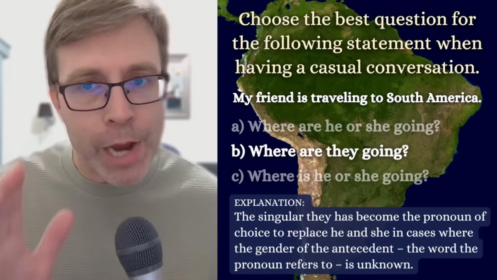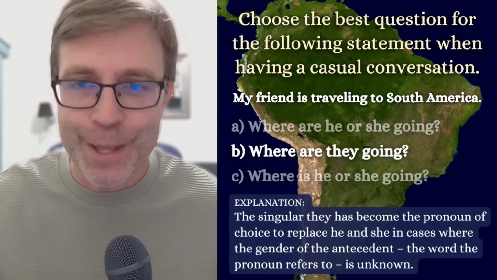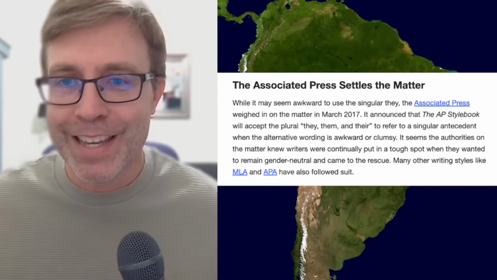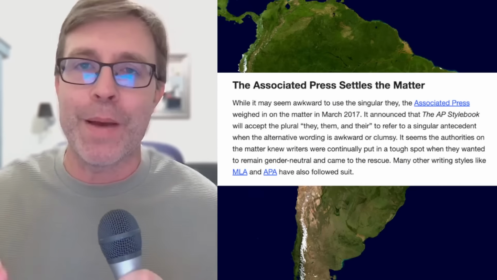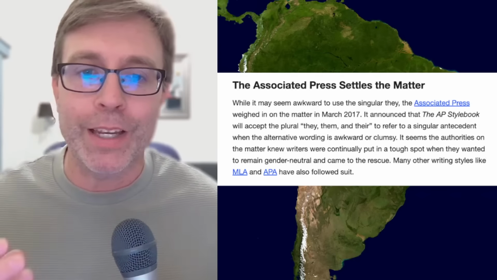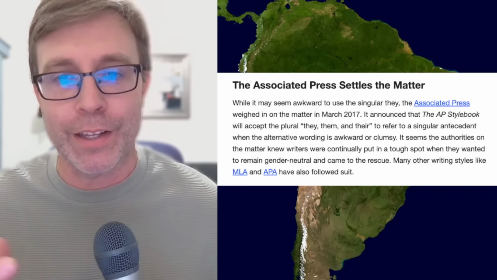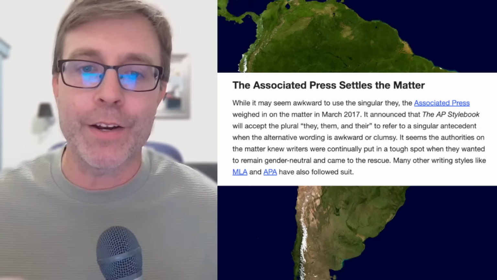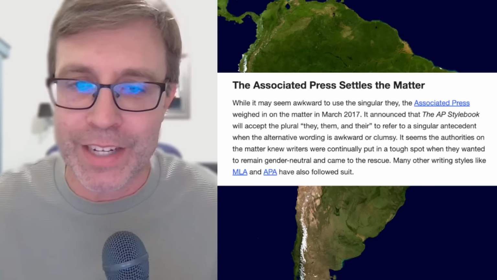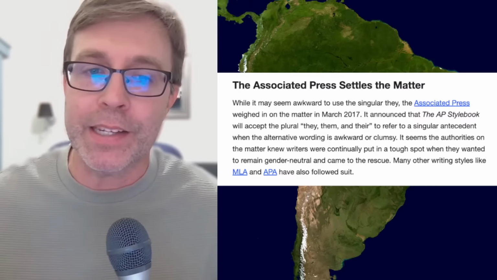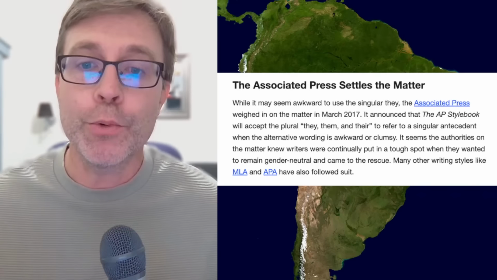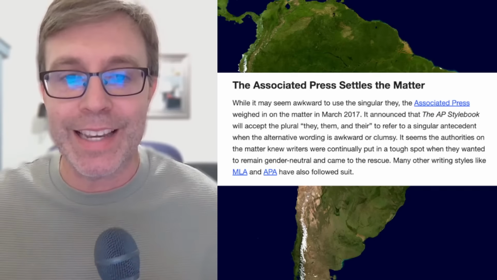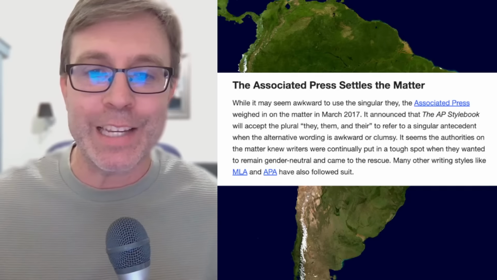However, I would challenge that notion with the following, because even this little excerpt, the Associated Press settles the matter. So I'll just read this quickly. It says, while it may seem awkward to use the singular they, the Associated Press weighed in on the matter in March of 2017. It announced that the AP style book will accept the plural they, them, and their to refer to a singular antecedent when the alternative wording is awkward or clumsy.